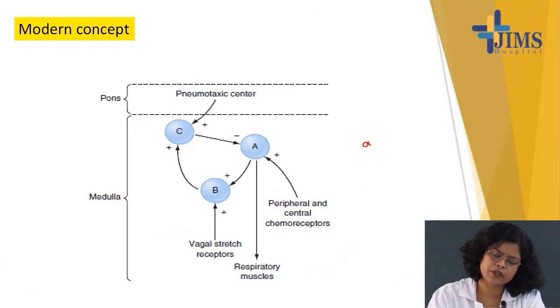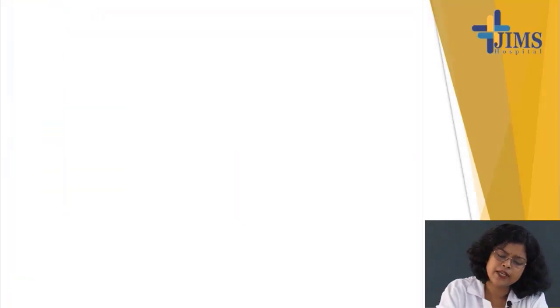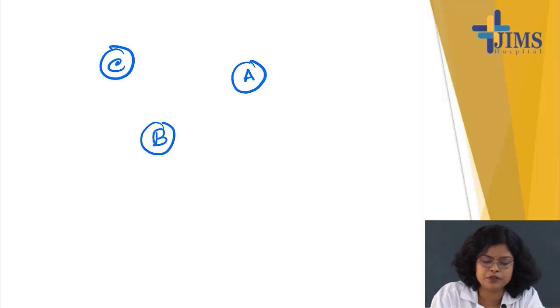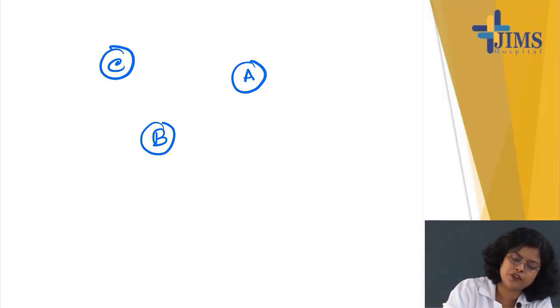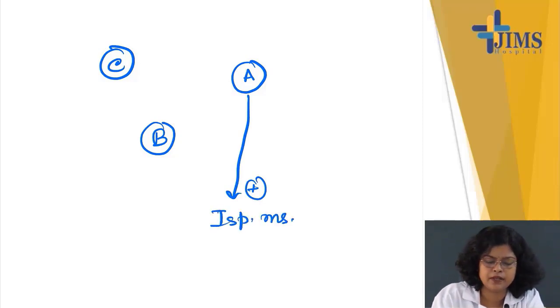And there is a modern concept. What is that modern concept? In the modern concept, they are saying that there are three pools of neurons: A pool, B pool and C pool. The A pool of neurons stimulates the inspiratory muscles. Okay.